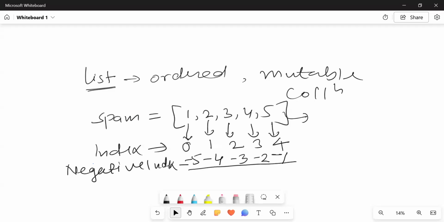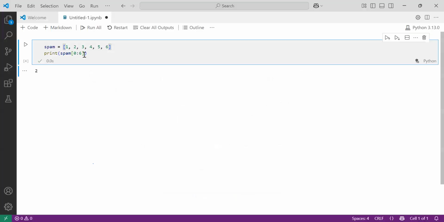So I hope this is clear with you all. This indexing starts from zero and goes up to n minus one. So that's why when I am passing 0 to 6, it is 0, 1, 2, 3, 4, 5. So what will it return? It will return this particular index.